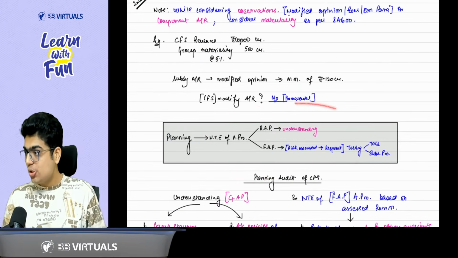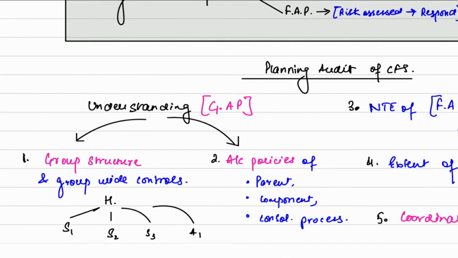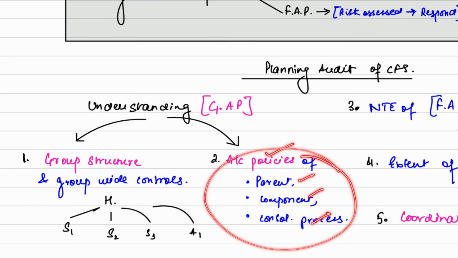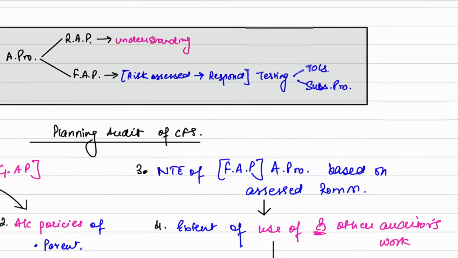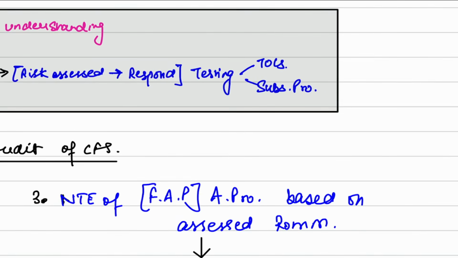Now, sir, using this understanding, just frame the answer with me. First of all, we will do the understanding procedure. Understand the GAP. GAP means G for group structure and group-wide controls to prepare the CFS. AP means accounting policy of the parent, component and consolidation process so that you can harmonize all of them. After understanding, you move to further audit procedure. That means nature, timing and extent of further audit procedure, that is the audit procedure based on assessed risk of material misstatement.